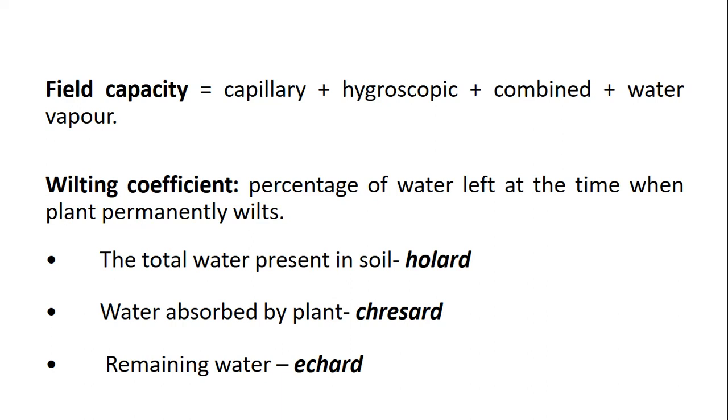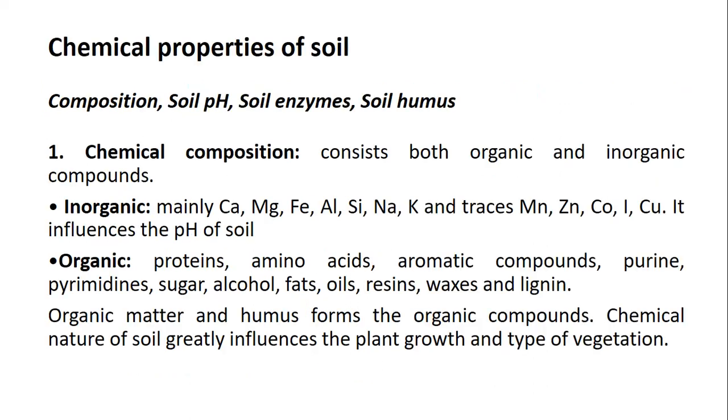The field capacity of the soil depends upon the soil texture. Due to this reason, gravel, sand and clay types of soils have the least field capacity or water holding capacity. The loamy soil, in which the soil particles are of medium size, has more field capacity.